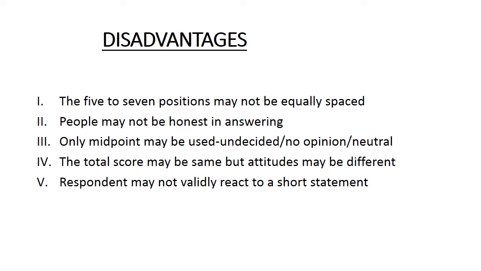For instance, from undecided or neutral to strongly disagree, or neutral to strongly agree, the responses may not have equal weightage, and they may not distinctly let us know what they are trying to say about the attitude, because it is also not a real life situation.